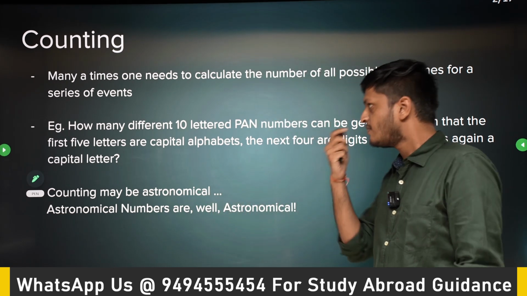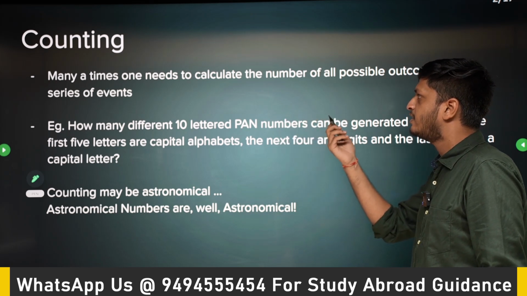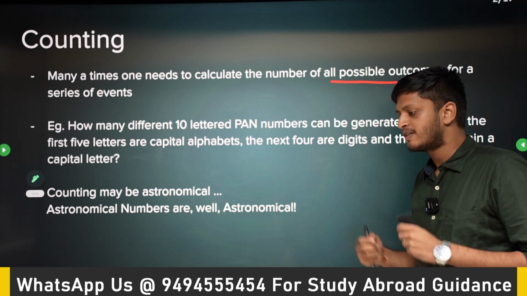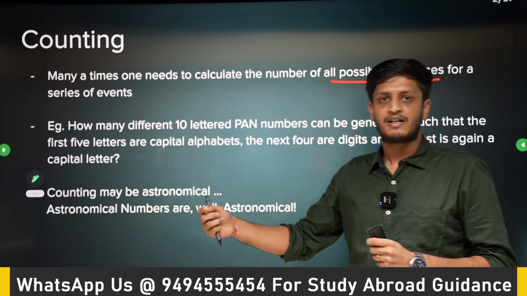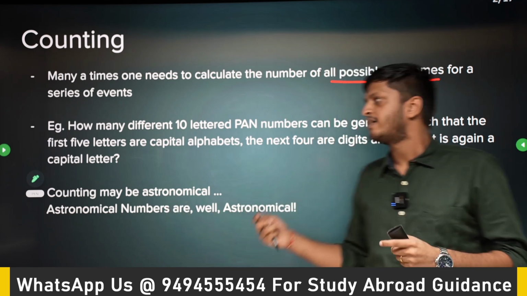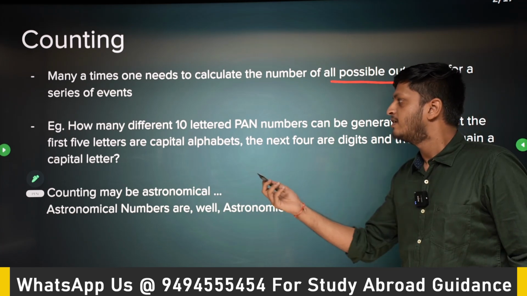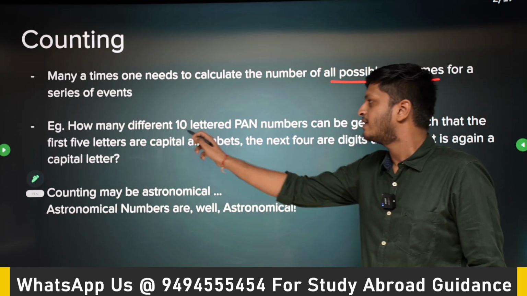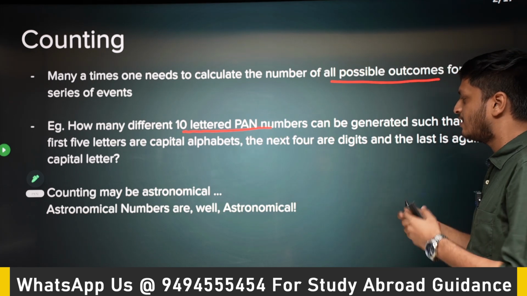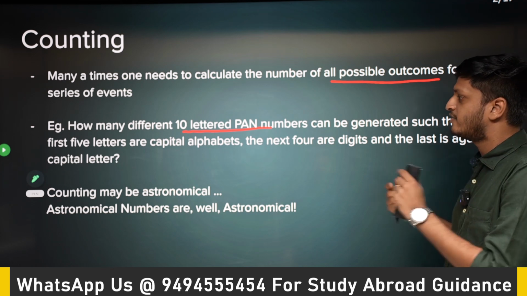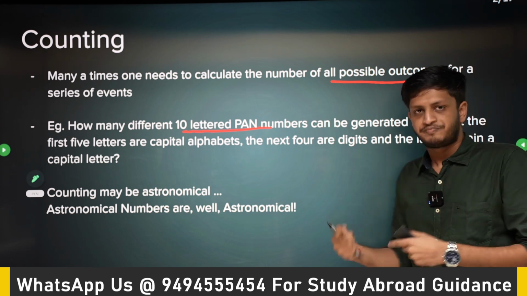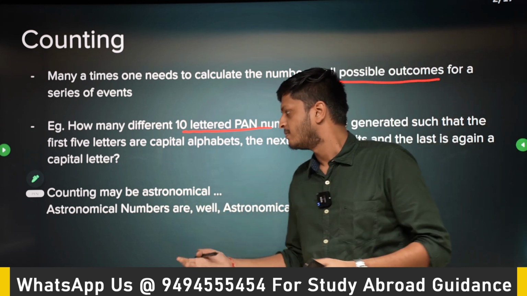So many times one needs to calculate the number of all possible outcomes for a series of events. You're doing some task and then some task and then some task. In how many possible ways can I accomplish my goal? So that's counting. For example, we know that in India we have 10-lettered PAN numbers. In how many ways can we generate 10-lettered PAN numbers such that the first 5 letters are capital alphabets, the next 4 are digits, and the last one is again a capital letter? So this is a counting problem.